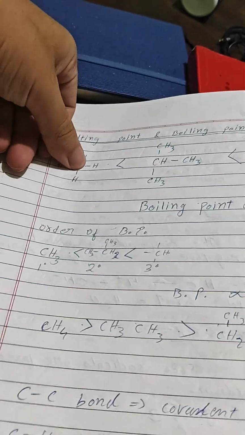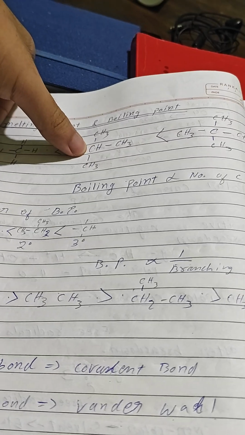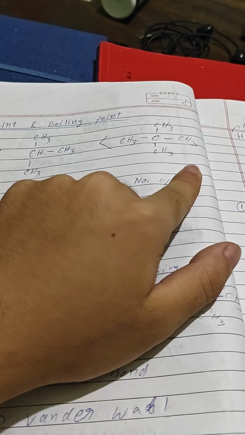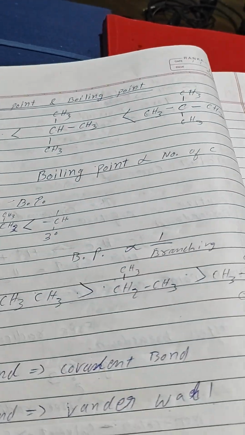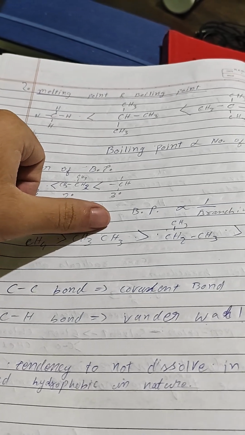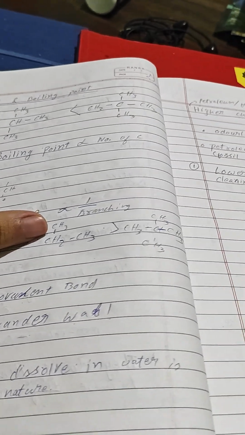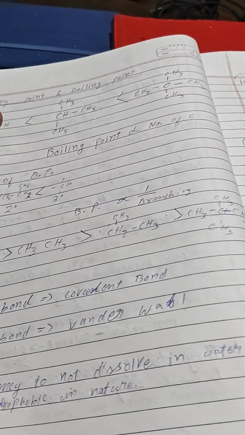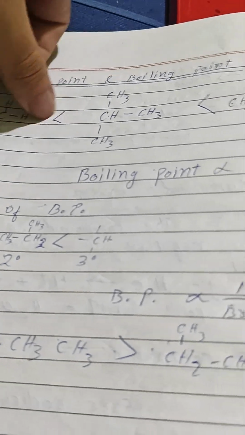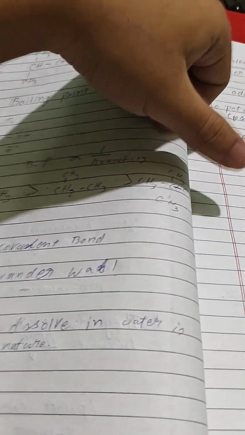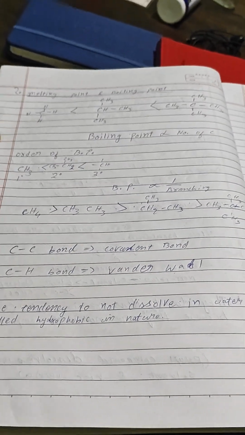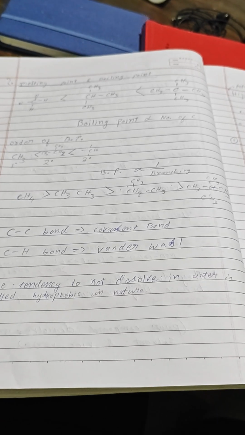Now look at the example. We have 1 carbon, 3 carbon and 4 carbon. They are also in degree: 1 degree, 2 degree, 3 degree, 2, 1. You get it, right? Now CH3, CH4, CH3, CH3, CH2, CH3, CH3, CH3, CH3. What is it showing? It looks the same, and I have this lesser than lesser, and this greater than greater. So am I making a mistake? Please look at this and think. What do you think I have done wrong?